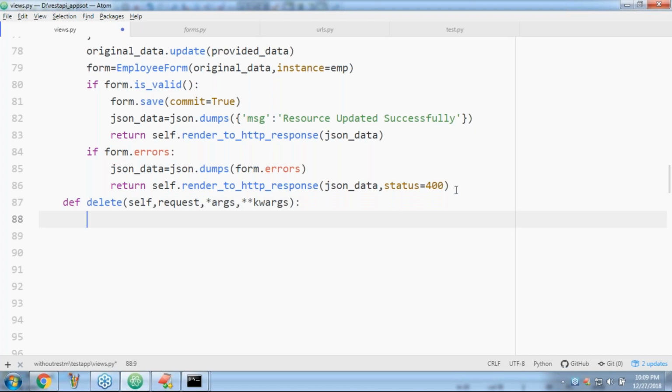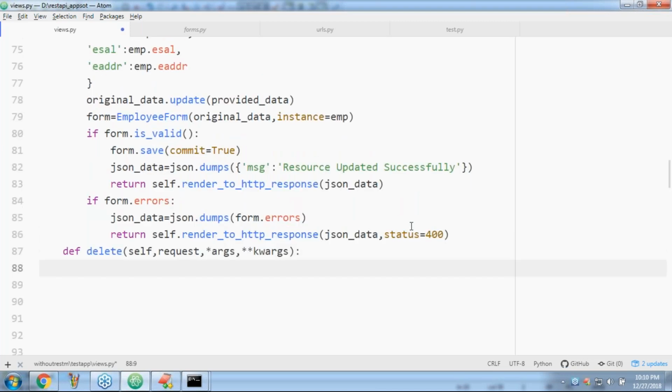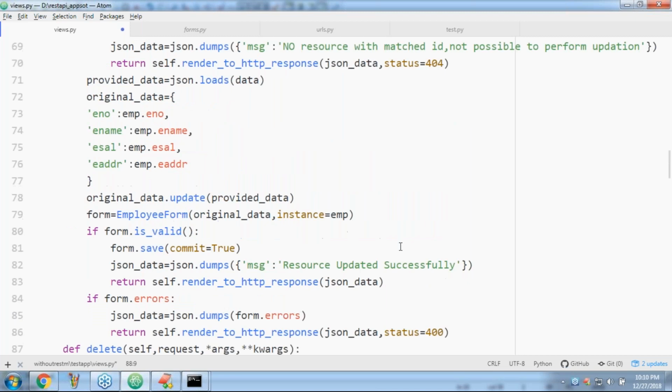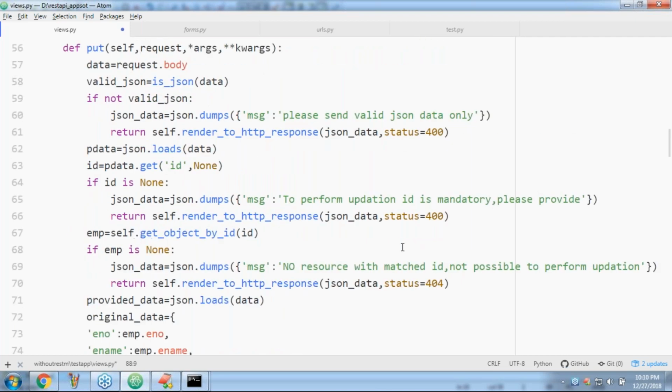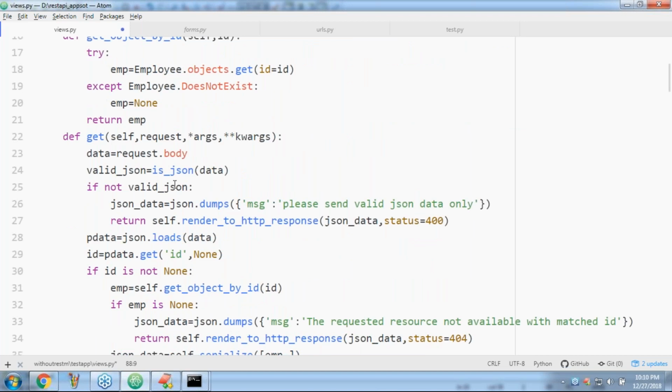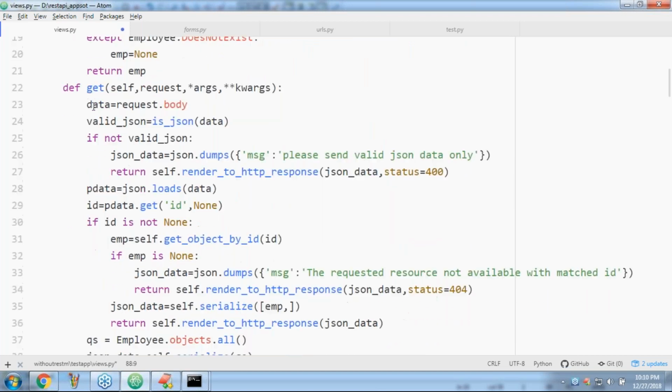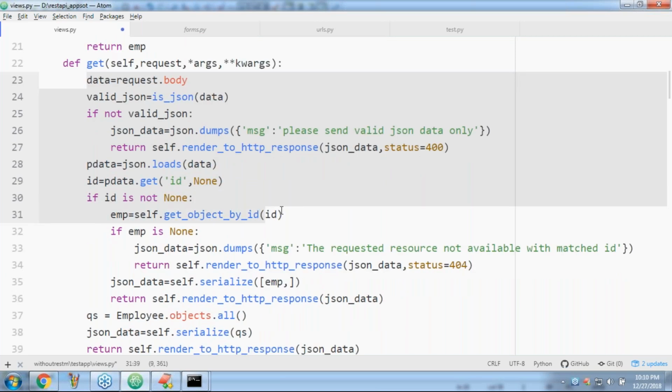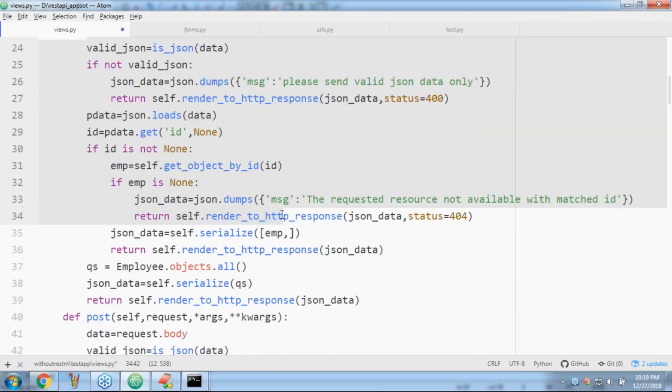Now what is the next thing I have to take care of? Sir, somewhere our required code is there. Don't worry about that. Here, maybe somewhere. So, if ID is not none, if emp.